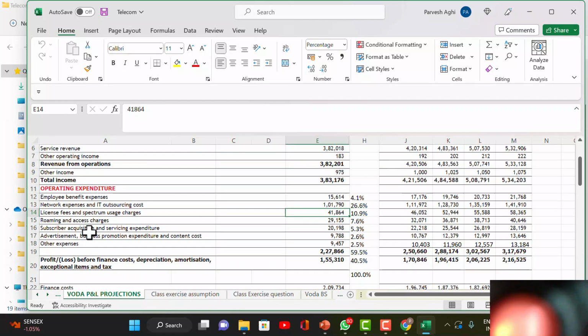I told you this is the recurring charge which they have to pay every year, which is close to about 10.9%. 8% license fee. Okay. Now I told you there are two kinds of money which each operator has to pay to the government. One is the recurring money, which is the license fee. When in '99 the migration policy was announced, the Prime Minister of India, Atal Bihari Vajpayee, said you don't have to pay all kinds of fixed license fee. You now have to pay a percentage of the revenue, which was fixed as 12%, 10%, and 8%, something like that. Now it has become 8% across the circles because